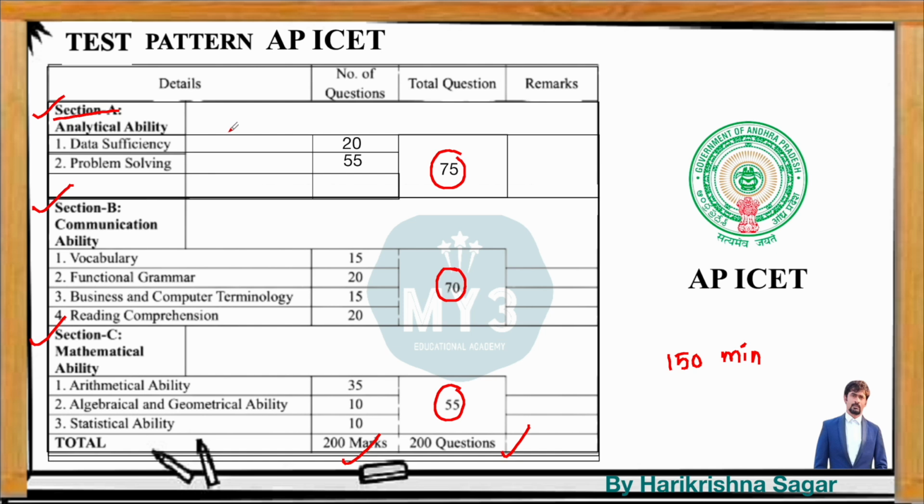And if you look deeper, in analytical ability there are two broad modules. Data sufficiency is having 20 questions. Problem solving is having 55 questions. And in communication ability, out of 70 questions, the major part is reading comprehension, which carries 20 questions. Business terminology and computer terminology have 15 questions, 20 questions are from grammar, and 15 questions from vocabulary. And out of 55 questions in mathematical ability, there are 35 questions from arithmetic ability, 10 questions from statistics, and 10 questions from algebra. So this is the overall examination pattern.